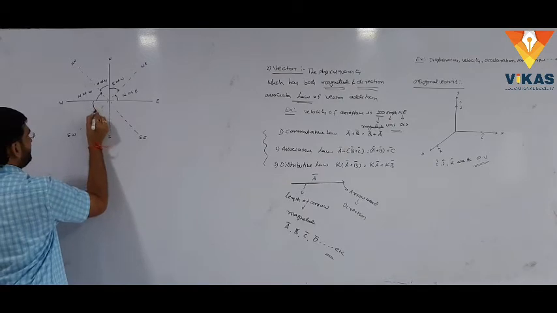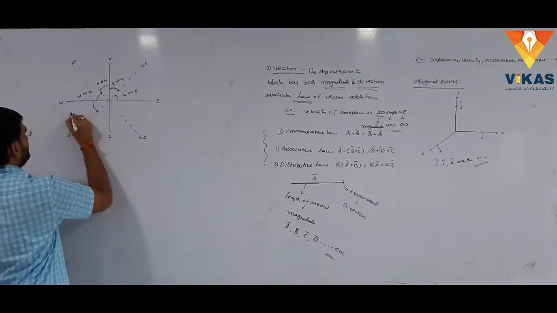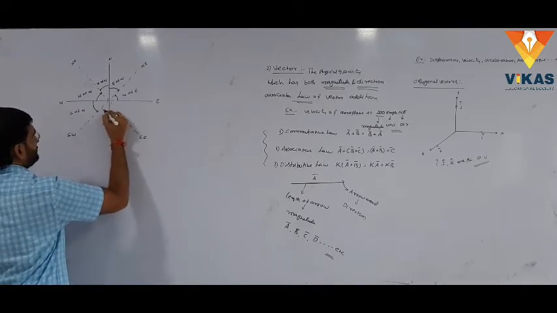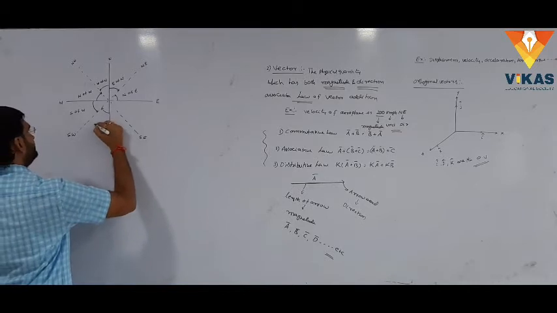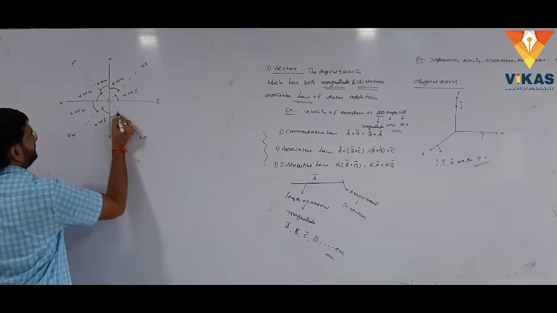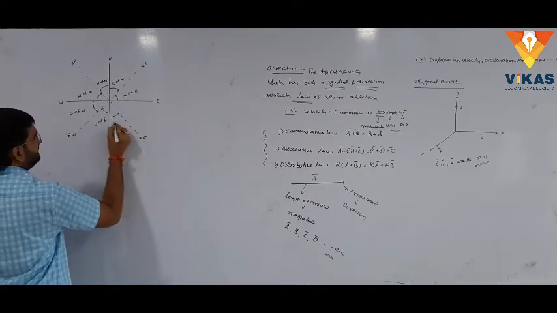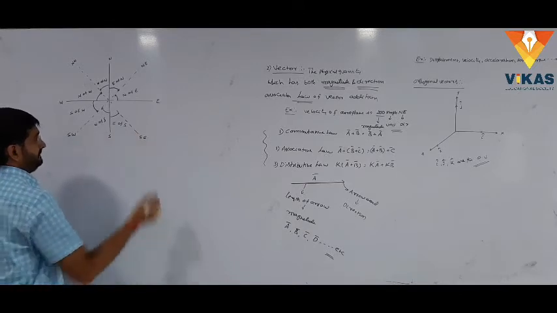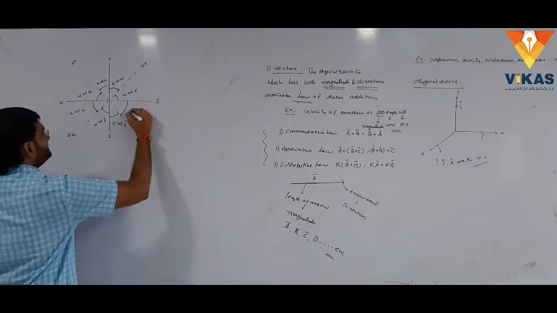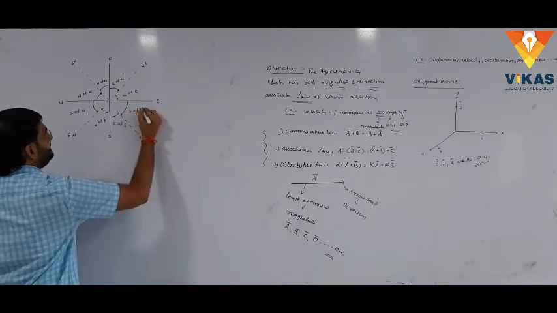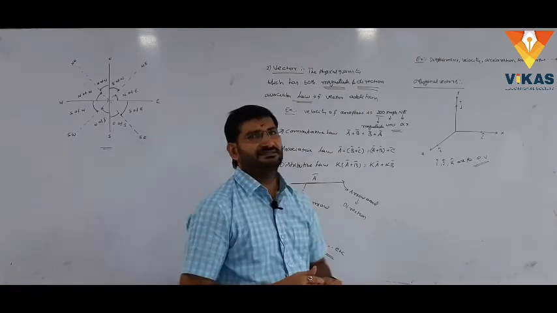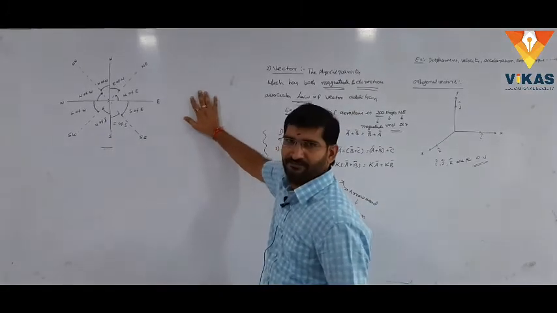Here we measure from west to southwest, south of west. We measure from south to southwest, west of south. Here we measure from south to southeast, east of south. Here we measure from east to southeast, south of east. This is a very important directional diagram in vectors.